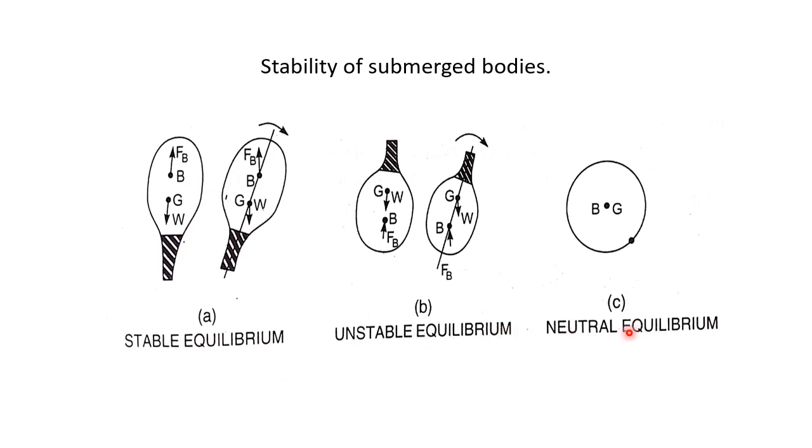For neutral equilibrium, both B and G, that is the center of buoyancy and the center of gravity of the body, are at the same point. Then the body is said to be in neutral equilibrium.